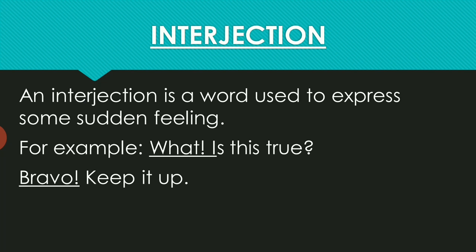Words like what, bravo, oh, alas and hurrah all express some feeling or emotion. For example, as you can see on the screen, what, is this true? Here it is expressing wonder. Bravo, keep it up. So the words what and bravo are interjections.